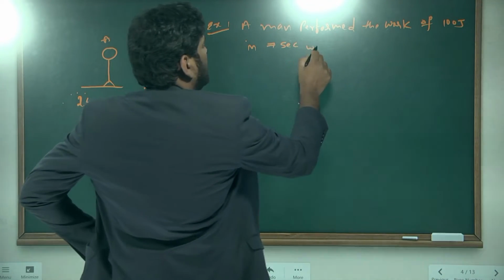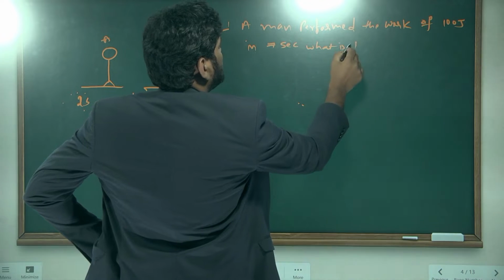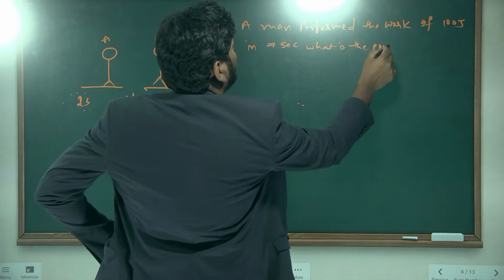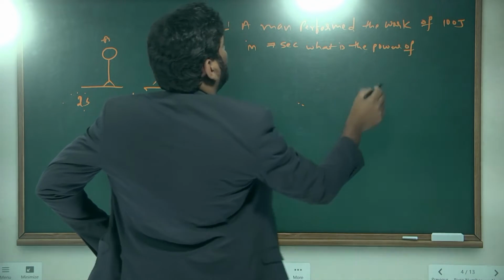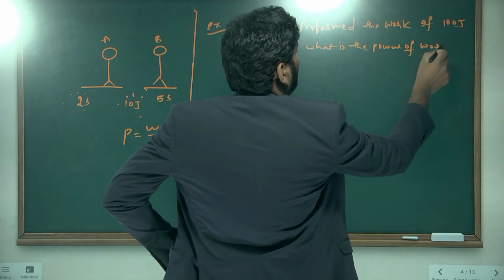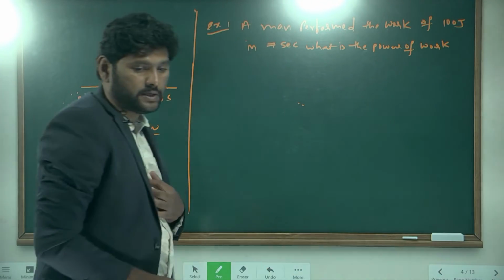So what is the power of the work? Tell me, what is the power of the work?